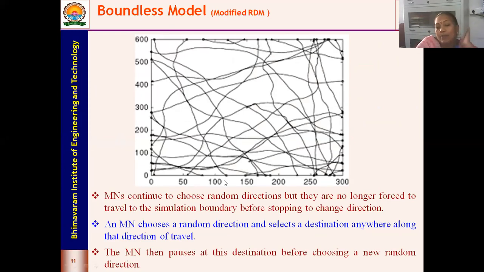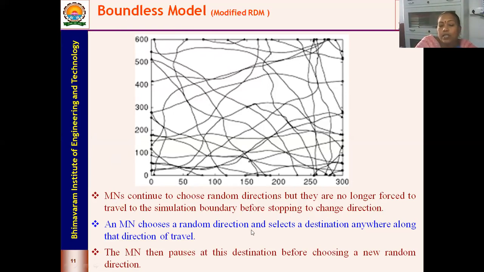The previous three models had movements that were too sharp, and you can have sudden stops. To overcome that, we can make use of the boundless models, where the movements are very smooth. The mobile nodes continue to choose random directions, but they are no longer forced to travel to the simulation boundary before stopping to change directions. That means the change in direction is so smooth that you do not know that the changes are taking place.